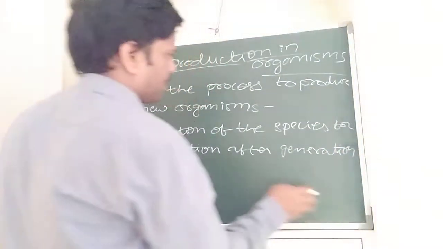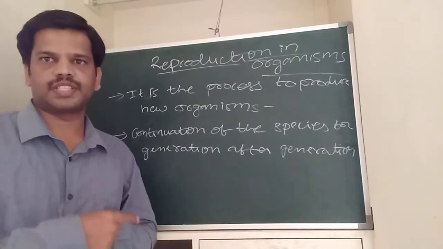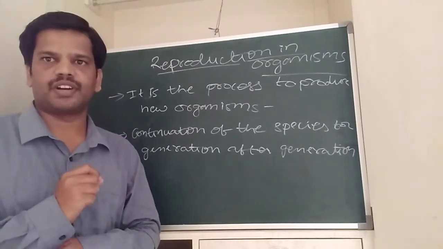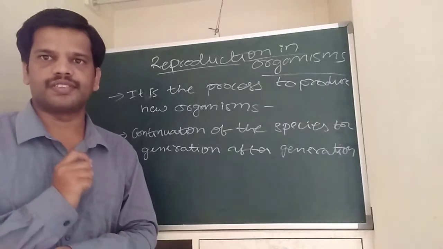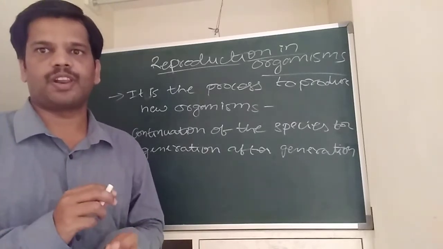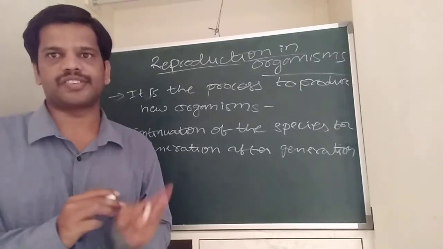Okay, reproduction is a process. It helps in the continuation of the species generation after generation. Reproduction is nothing but the production of new organisms. Reproduction is of two types.